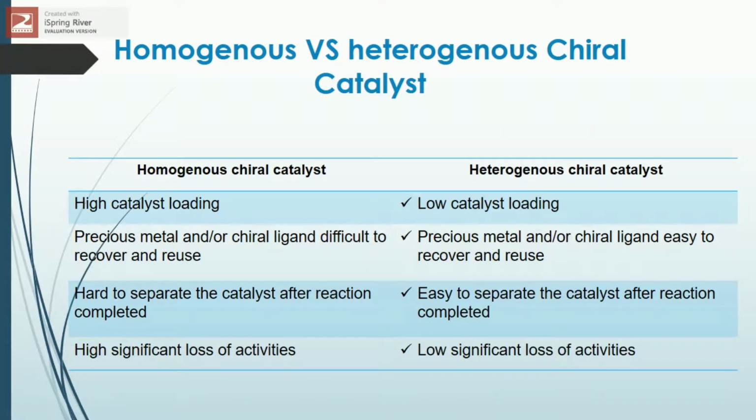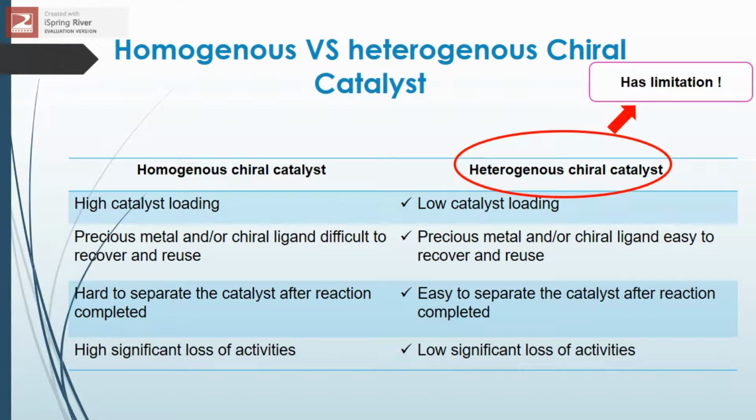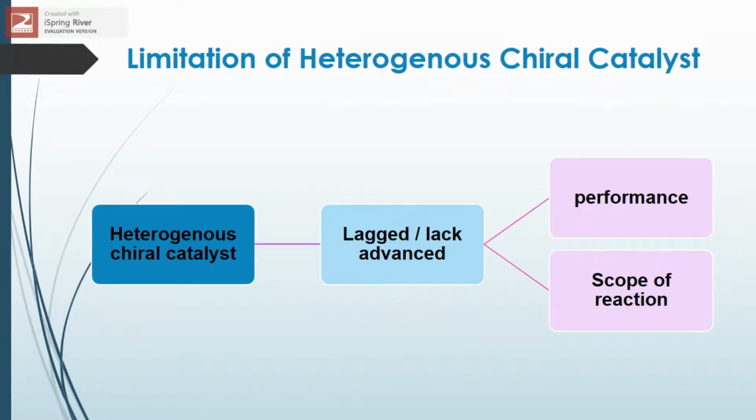Using heterogeneous chiral catalysts in this reaction showed better results in terms of metal and/or chiral ligand recoverability and reusability, separation process, and significant activities compared to homogeneous chiral catalysts. However, using heterogeneous chiral catalysts has its own limitations. The limitations are the lack of advancement of the catalyst in the performance and scope of reaction aspects. The performance of heterogeneous chiral catalysts is poor compared to homogeneous chiral catalysts, and they also have a limited